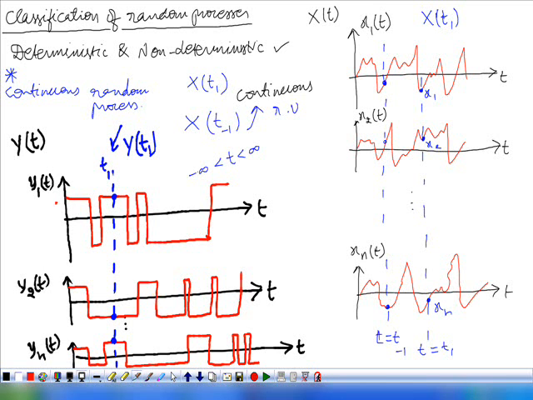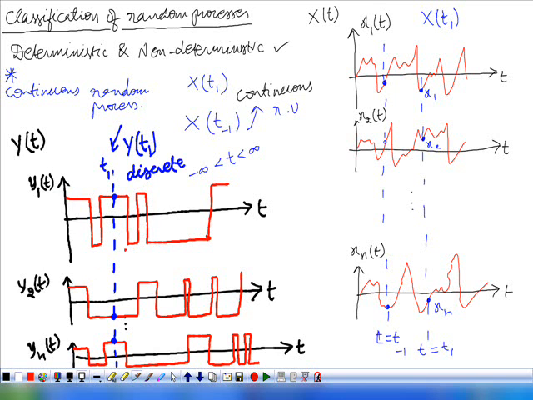And one more thing, if this is plus 5 and this is minus 5, the random variable can take either plus 5 or minus 5, or plus 1 or minus 1. So how many values can the random variable take here? There are only a finite number of values, or otherwise a countably infinite number of values. So if the random variable takes a finite number of values, it is said to be a discrete random variable. Therefore, in this case, the random variable that we obtain is a discrete random variable.